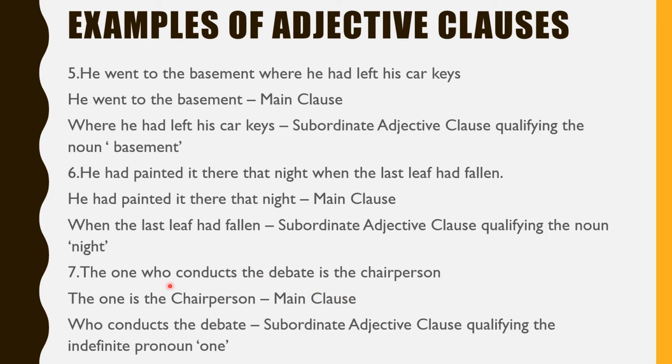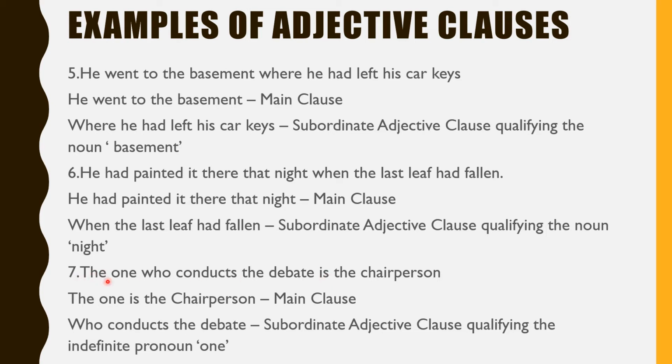So at times when you have to search for the other part of the main clause, you have to identify the verbs that are there in the sentence. So here one verb is conducts and the second verb is. So from this second verb at times will be the part of the main clause.